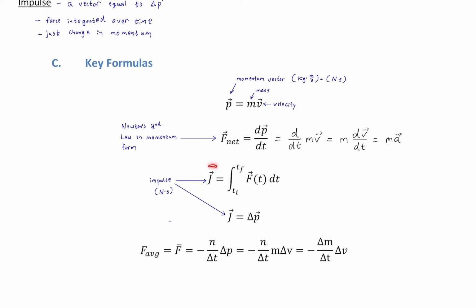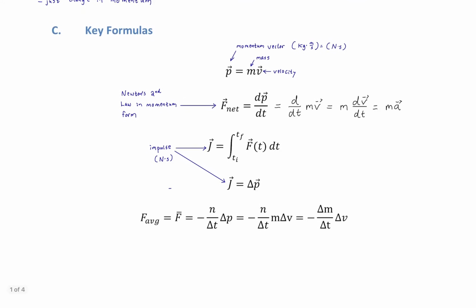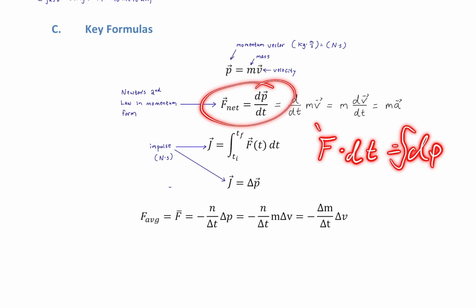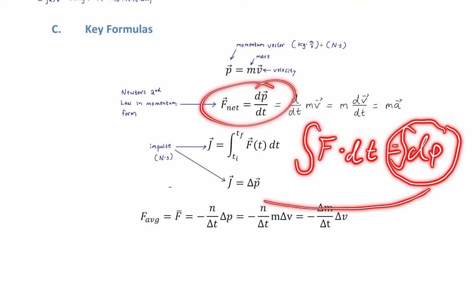All right, well, here we have it, impulse, represented by the letter J, to be consistent with the idea of using letters that don't match the first letter of the expression. Now, you might also see impulse as a vector with an I. I think that's too confusing because I really is used for the moment of inertia. I prefer using J for impulse. All right, and so we can see what it is: it's the integration of force with respect to time. But that makes sense because impulse is, after all, a change in momentum. Well, then if I was to multiply both sides of the equation up here, then I would have F dt equals dp. If I integrate both those sides, then this right here is impulse.